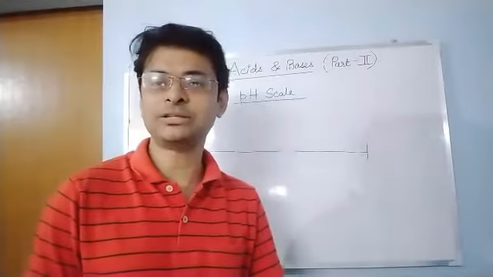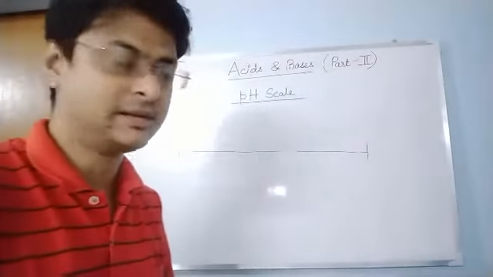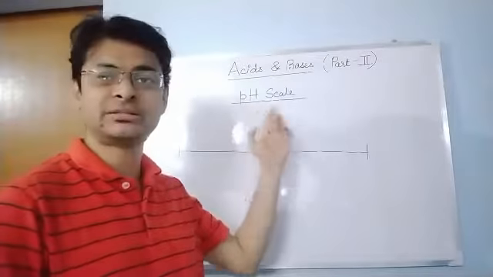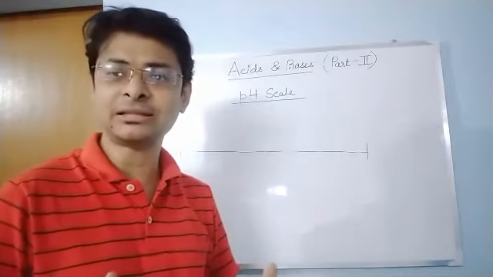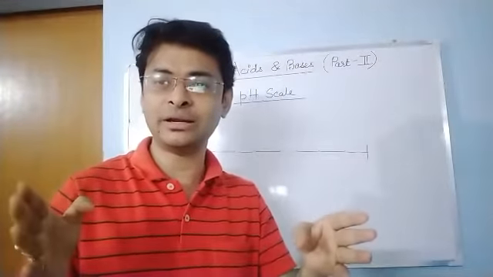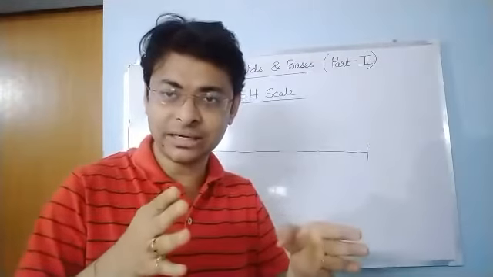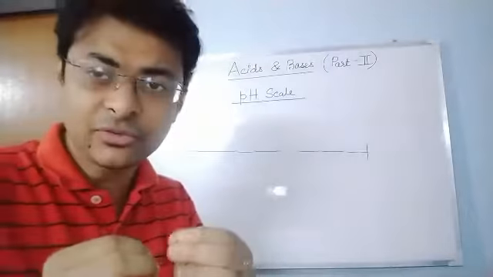Students, now it is time to understand the pH scale. Now what is the pH scale? pH means power of hydrogen ions. The pH scale is a scale or an indicator to identify how acidic or how basic a compound is.